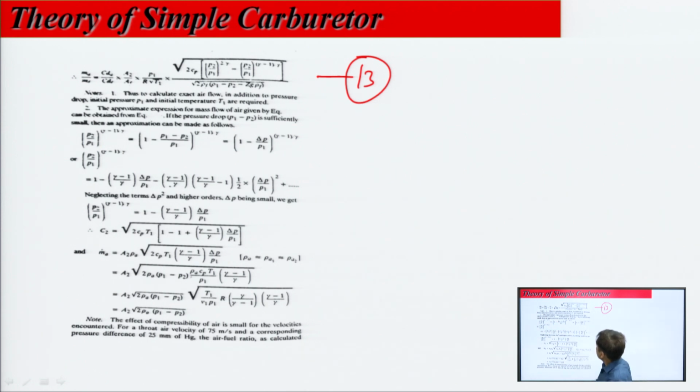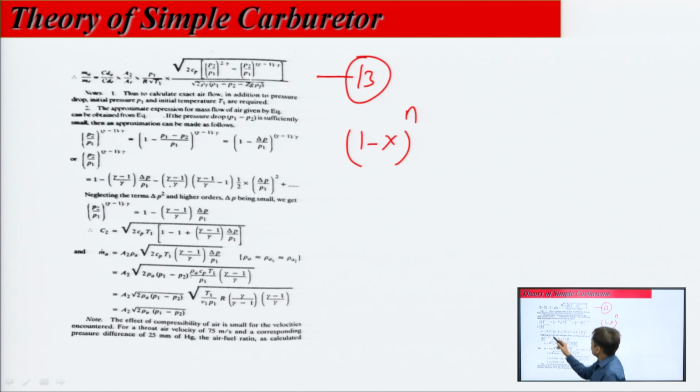Now, second point: the approximate expression for mass flow of air given by the above equations can be obtained if P1 minus P2 is sufficiently small. So, we have to solve this equation for some analysis we will do here. P2 over P1 to the power (gamma minus 1) over gamma can be written like this. There is no change if you write P2 over P1 or 1 minus (P1 minus P2) over P1, to the power (gamma minus 1) over gamma. These two are the same, and if you solve this equation, 1 minus x to the power n,